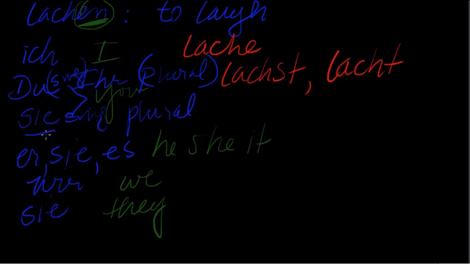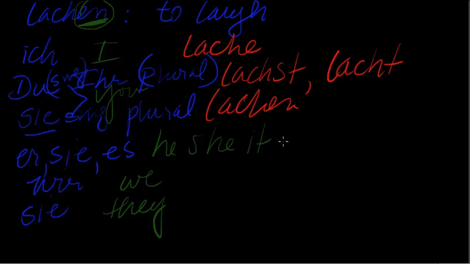And because Sie is so simple, it stays lachen. So it's just like the root infinitive. Infinitive is that fancy word for "to laugh," the kind of the verb that we're talking about. This is the infinitive in German, and this is the infinitive in English, to laugh or lachen. So Sie, formal, single or plural, is lachen. So it's very, very simple.